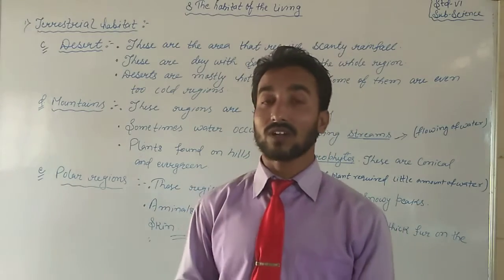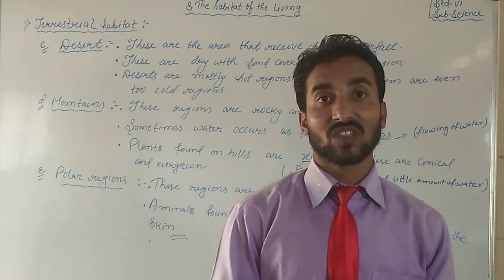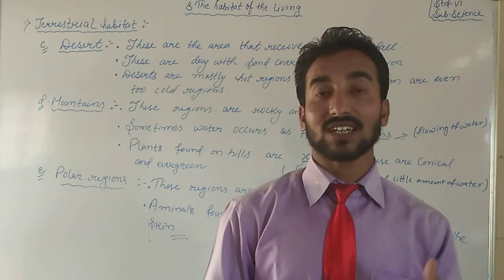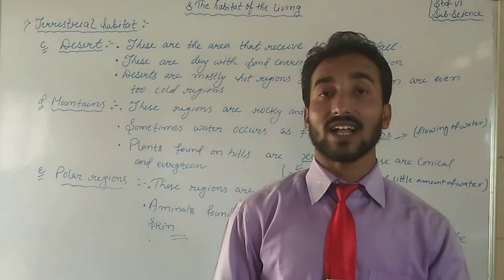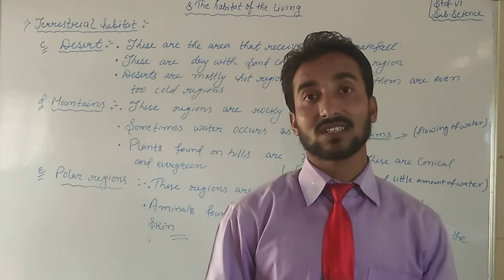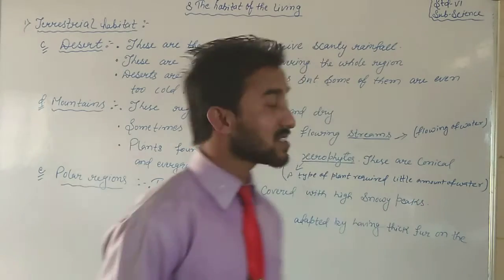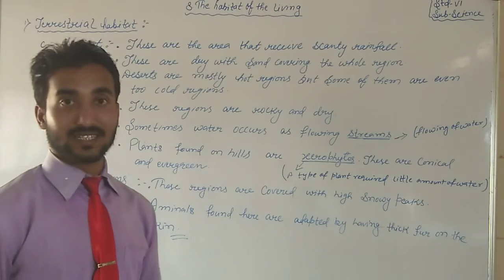In desert, or in sand, the things which become hot as fast, definitely those materials will also become cold as fast. That's why it is said hot regions and some of them are even too cold regions. Questions?